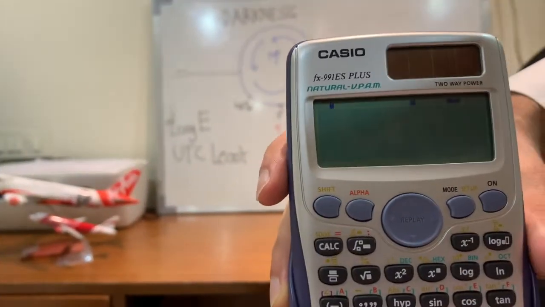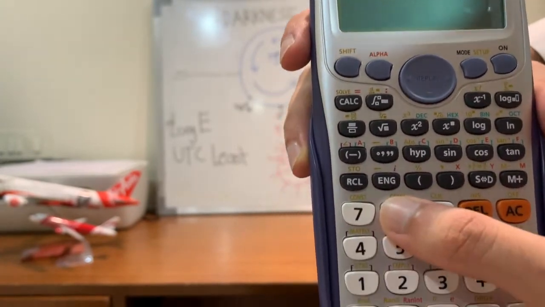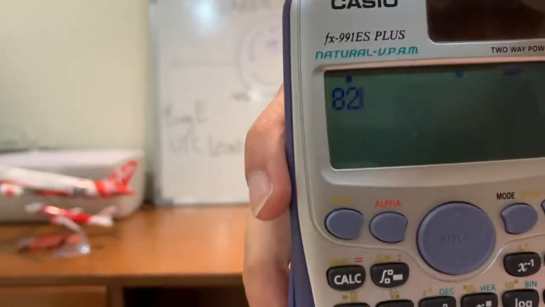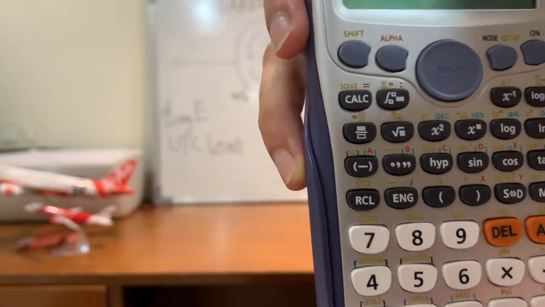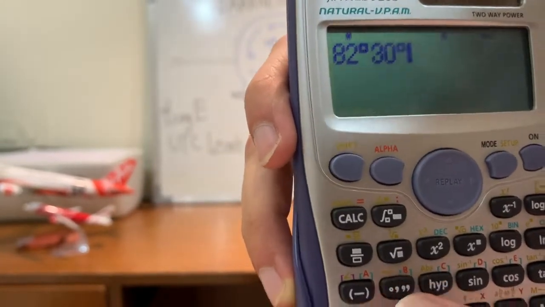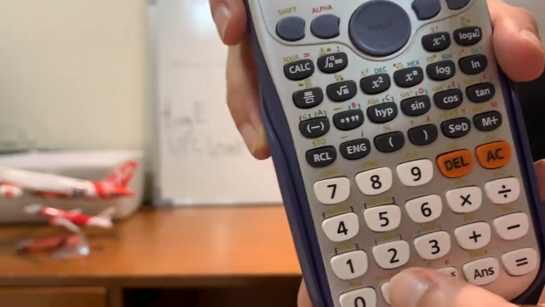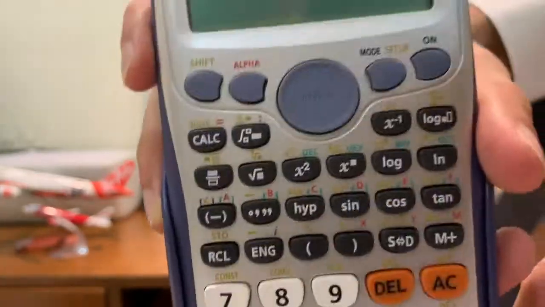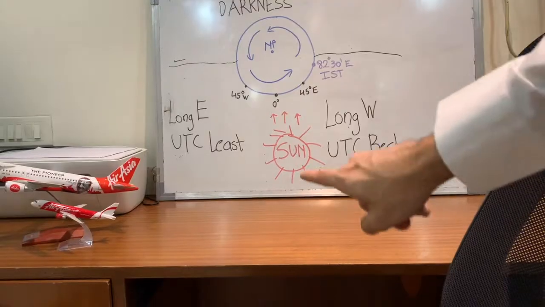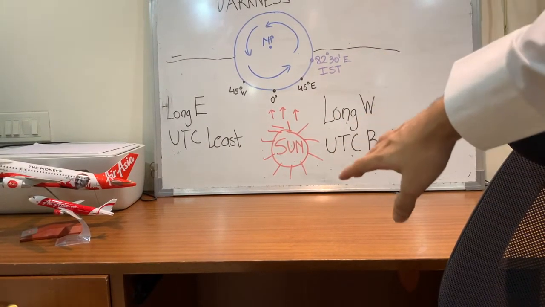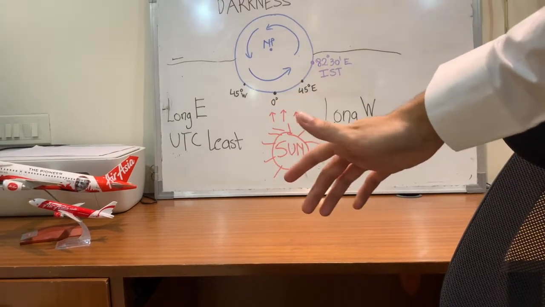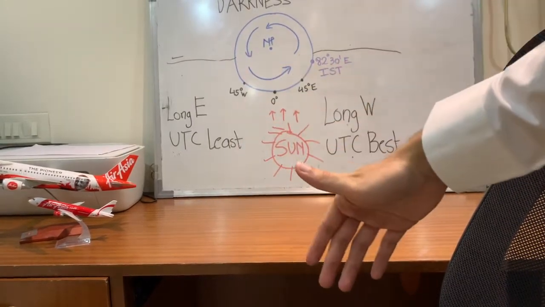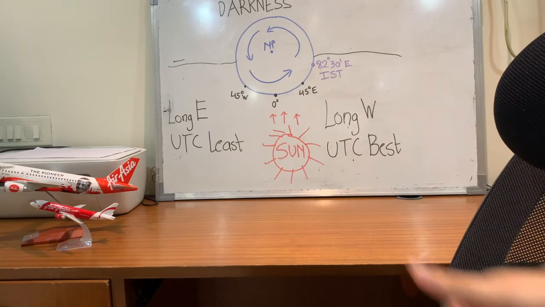Okay. So we have a scientific calculator. We put in 82, then we use this symbol for degrees, 30 again for minutes, we use the same symbol. We divide this by 15, and then equal to 5 hours 30 minutes. Now since we are east, we are going to be ahead of UTC. That's why we are 5.5 hours ahead of UTC or GMT.